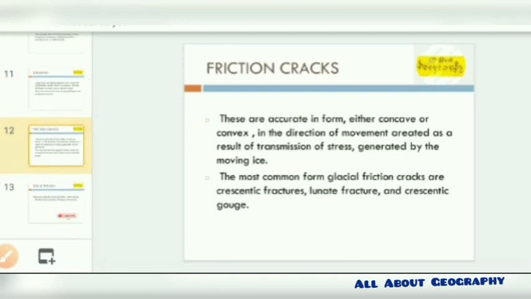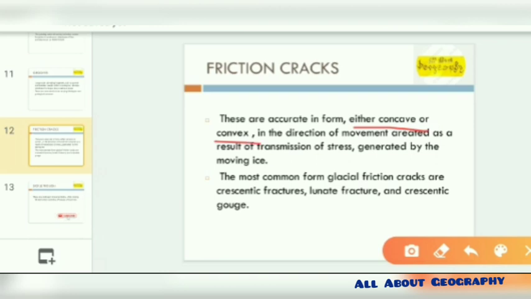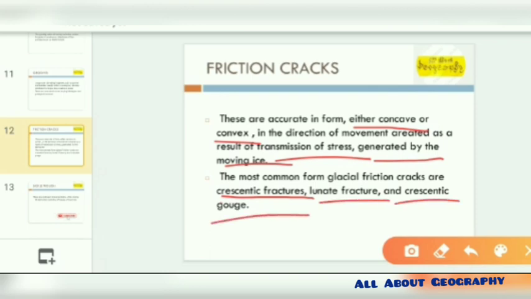Next is frictional cracks. These are arcuate in form, either concave or convex, and their direction is in the movement, and it is initiated as a result of the transmission of stress. We need to know that these features are either concave or convex, and their direction is basically the transmission of the stress that has been generated by the moving ice. From here, we need to identify the most common glacial cracks. These glacial cracks are crescentic fractures, lunate fractures, and crescentic gouge, which is very common.